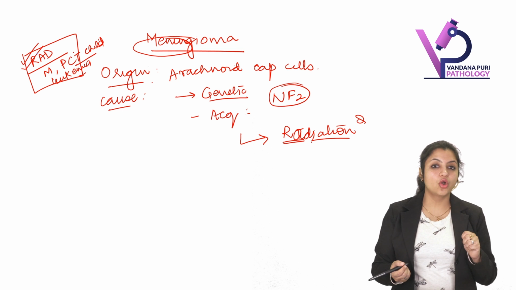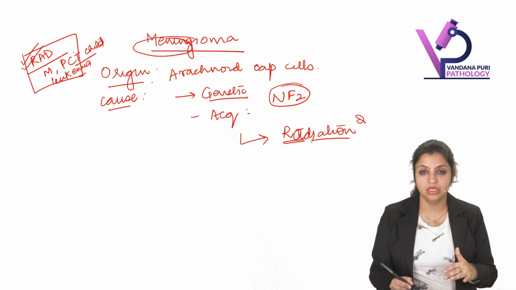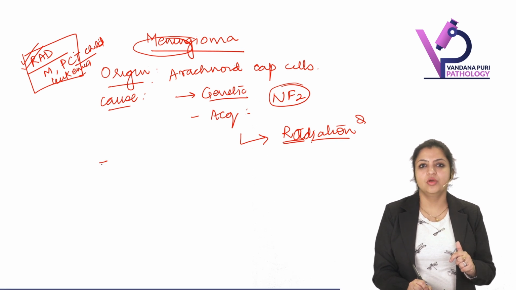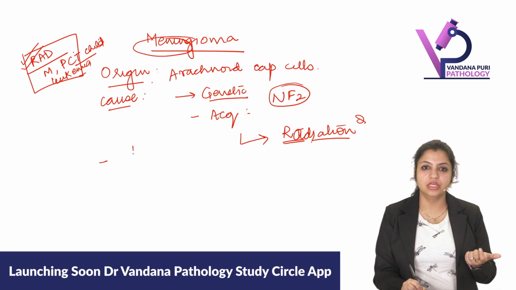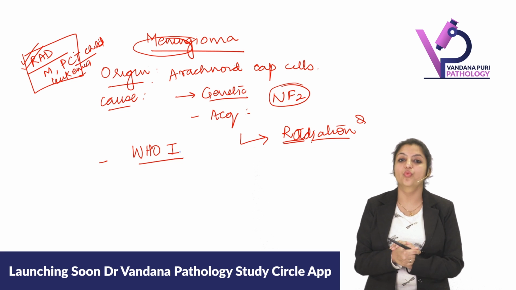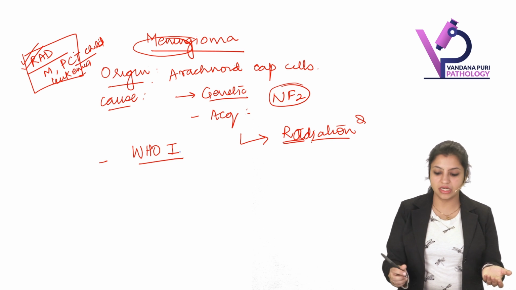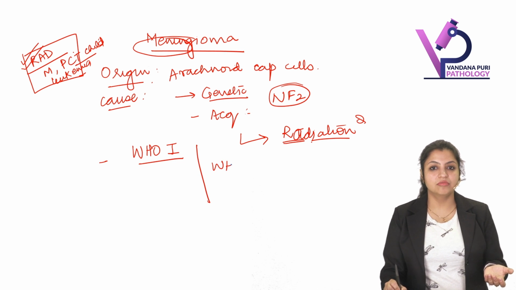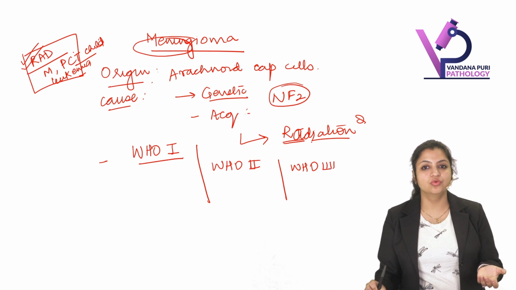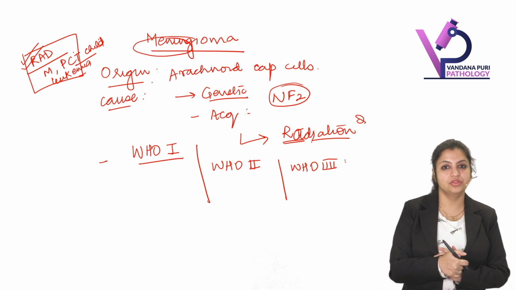These are the genetic and acquired causes of meningiomas. Now, once you know this, next you should know which grade of tumor it is, isn't it? So majority of the time, meningiomas are WHO grade 1 tumors. That means excision is curative. They do not infiltrate. But please remember, meningiomas can also be WHO grade 2 or WHO grade 3.